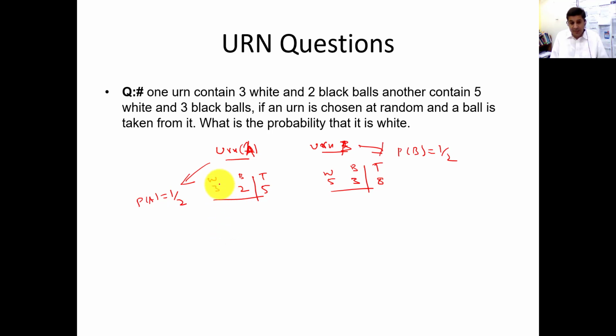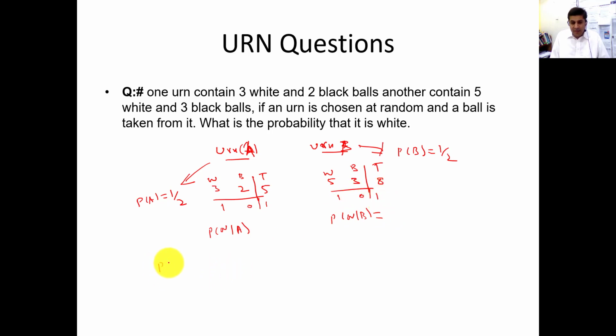So now in this question, it is known to you that, let's suppose, a ball came from urn A. If they take a ball from it, what will be the probability that it will be a white ball, given that it came from urn A? So we can write this probability as white given that it came from urn A. Similarly, for a white ball given that it came from urn B.